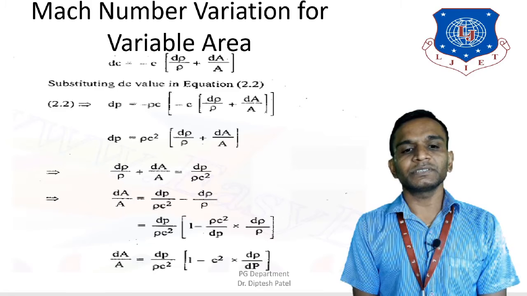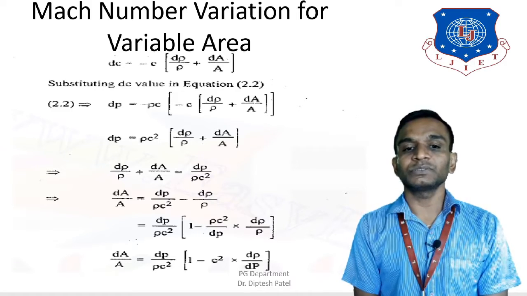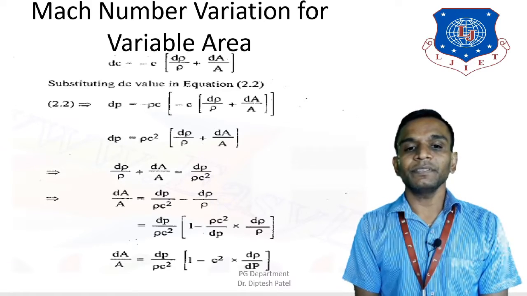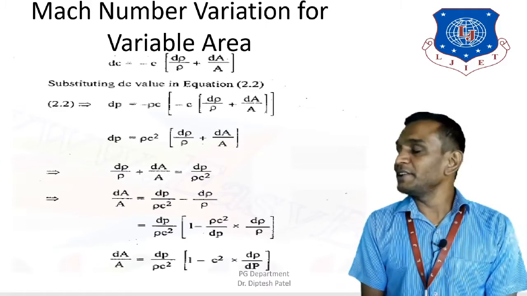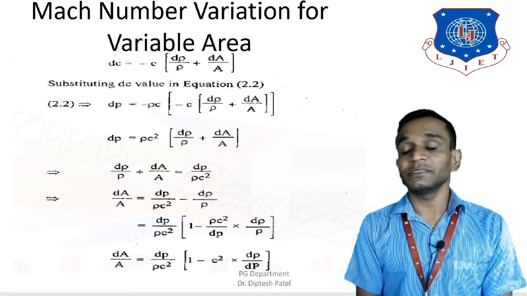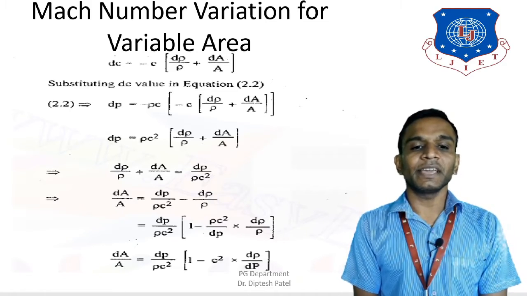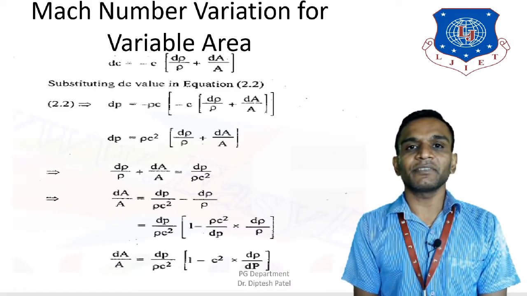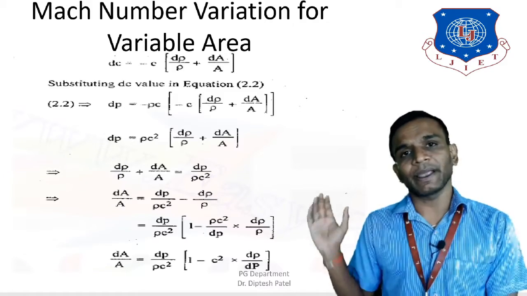Let's simplify that a little bit further, and we'll get dA upon A is equal to dp upon rho c square inside the bracket 1 minus rho c square divided by dp into d rho upon rho. So we just replace the value of d rho upon rho and put it into the above equation. Now I get dA upon A is equal to dp upon rho c square inside the bracket 1 minus c square into d rho upon dp, bracket complete.